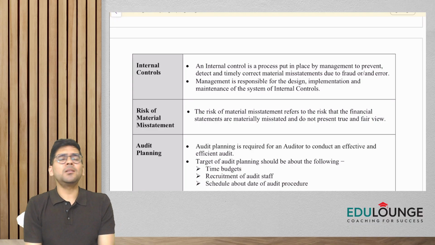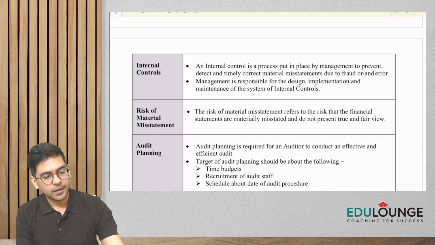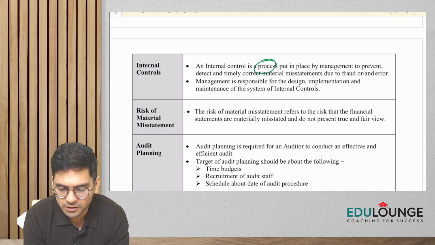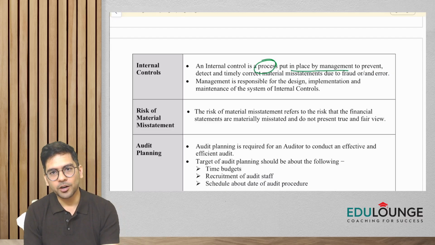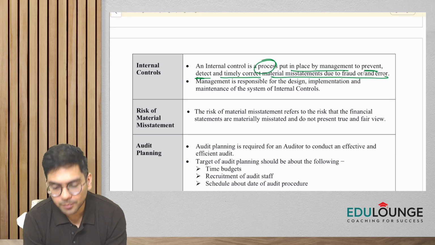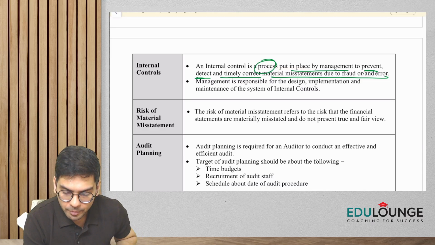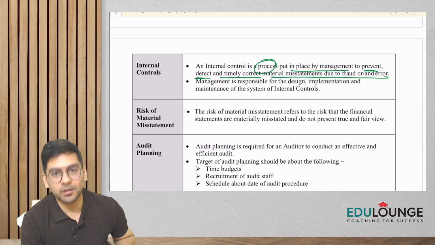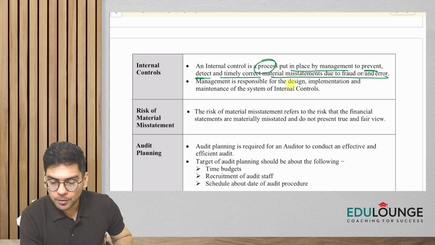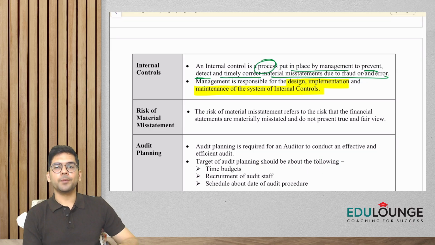Again, guys, in very layman's terms, internal controls are processes. Let's read the point. These are processes which are put in by whom? The management of the company, to prevent, detect and timely correct material misstatements which happen in the financial statements. Please remember, guys, always remember, management is responsible for, this is a line which we'll be using in a lot of standards, the design, implementation and maintenance of the system of internal controls.